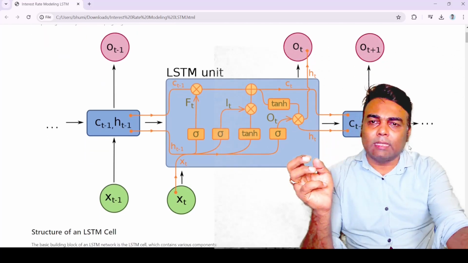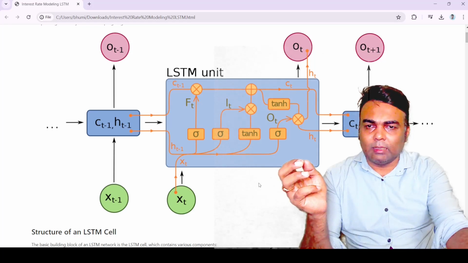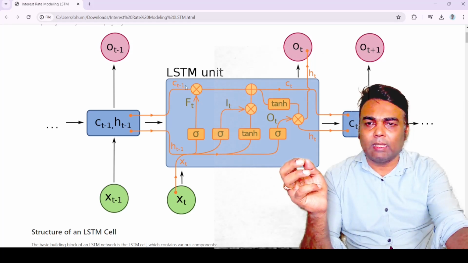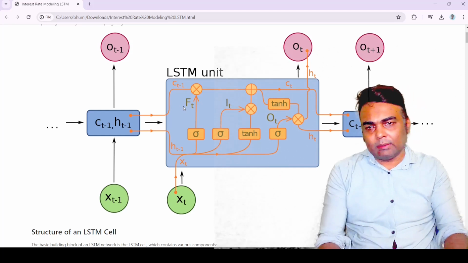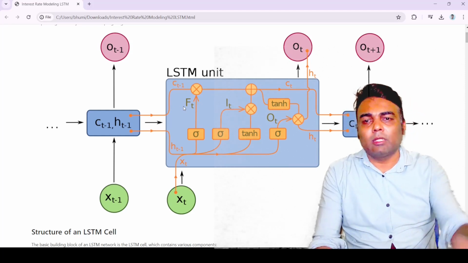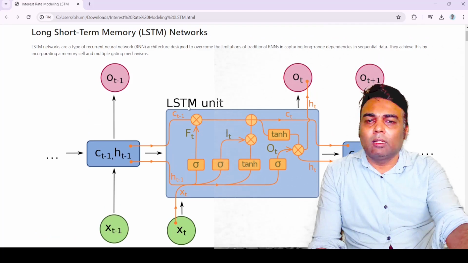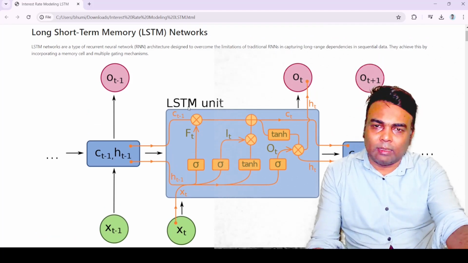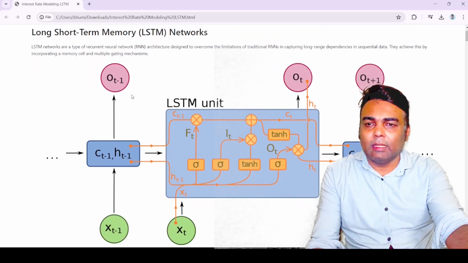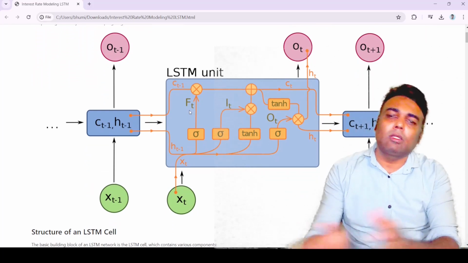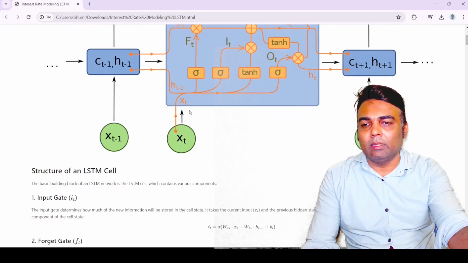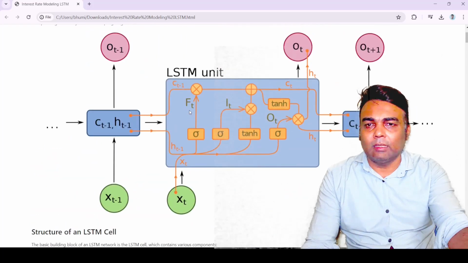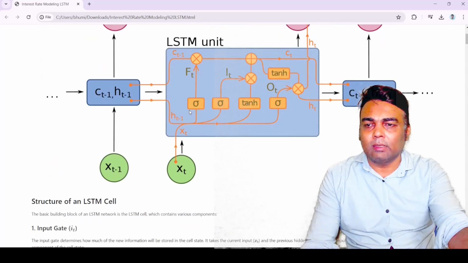So we design a different architecture, a different cell or LSTM unit, that is designed for capturing the long-term dependency. It is also a kind of recurrent neural network, but here we also use the long-term time dependency input.